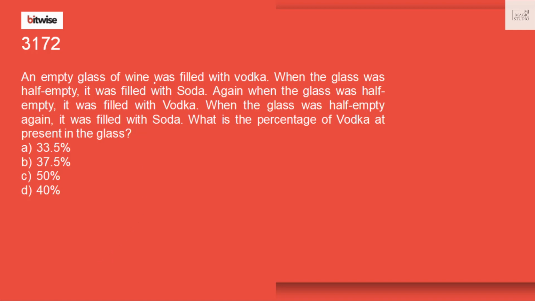An empty glass was filled with vodka. When the glass was half empty, it was filled with soda. So I have a glass. Let its volume be 100 ml. It is filled up with vodka first. Now, when the glass is half empty, that means vodka left is only 50. It was filled with soda. That means 50 ml of soda is mixed, because the total volume of the glass is taken as 100 ml. Again, when the glass was half empty, that means 25 ml of vodka left, 25 ml of soda left.